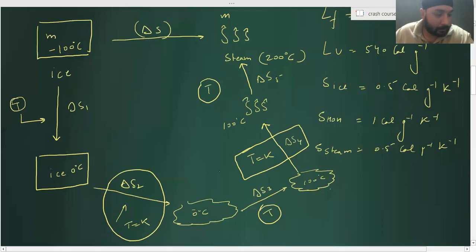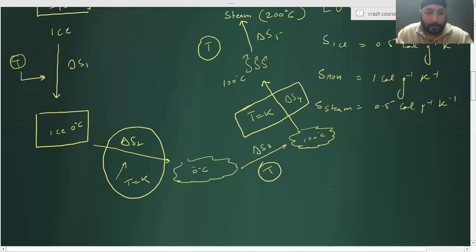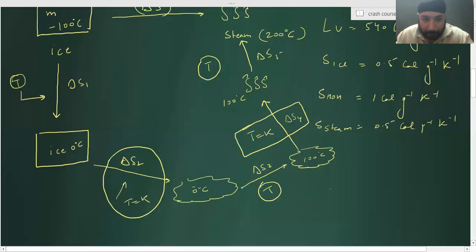Shall we move ahead? Tell me, where the temperature does not change, the amount of energy utilized is mass into LF over there, and here it is mass into LV.